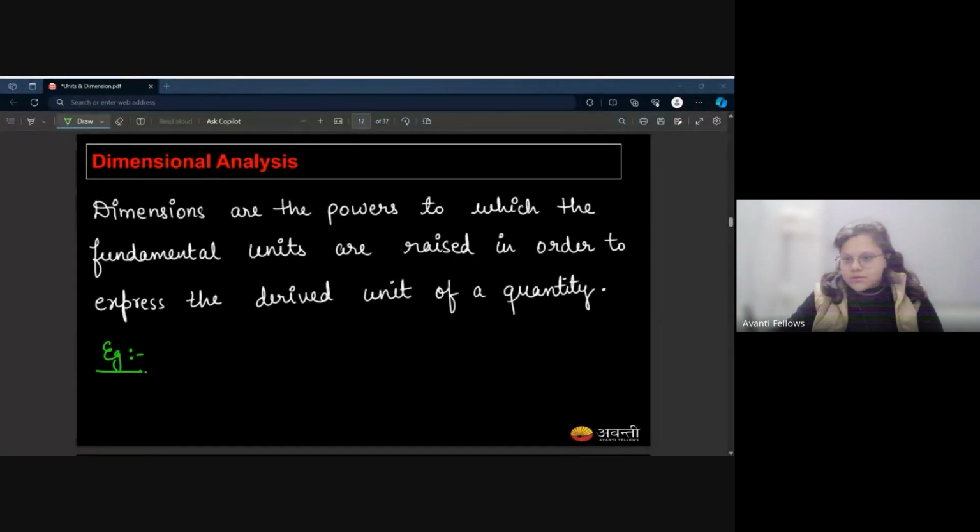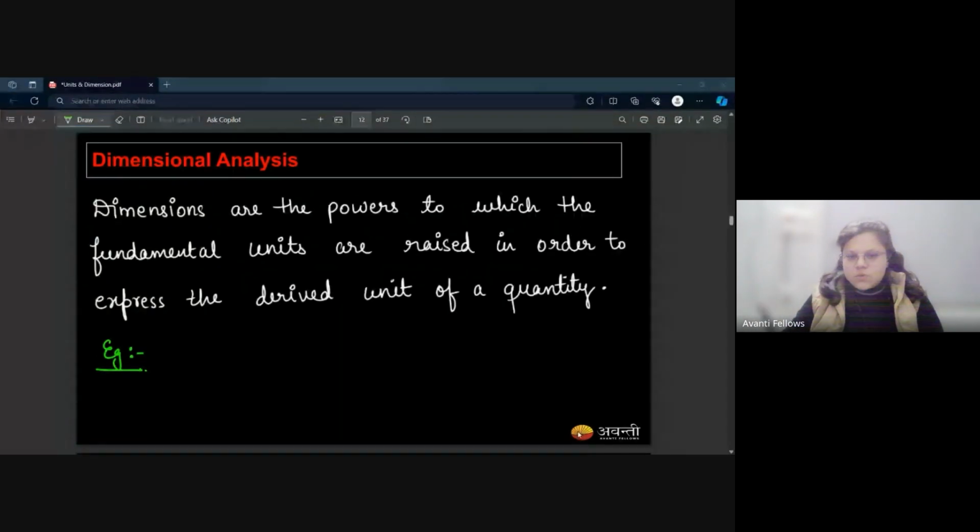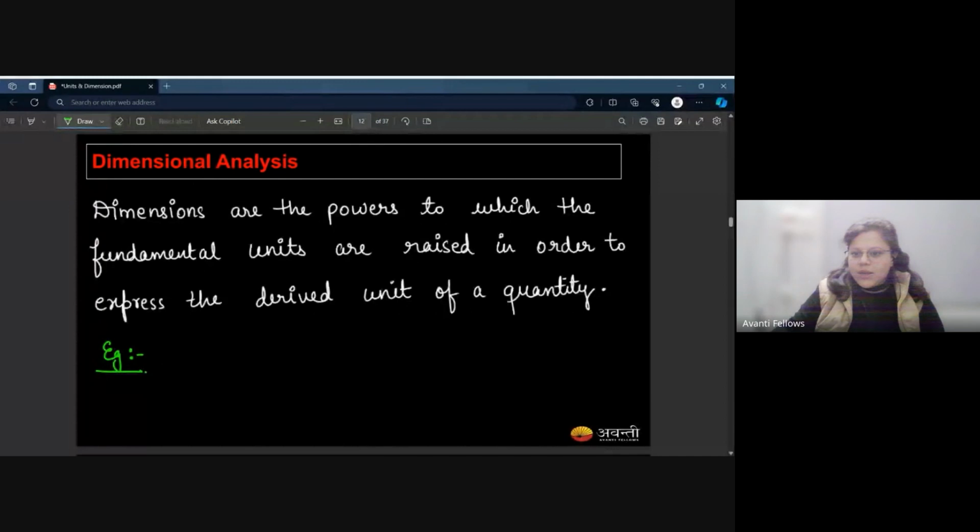Just wait a minute. Someone is trying to get in. Yeah. So not exactly, but you can get the idea out of it.